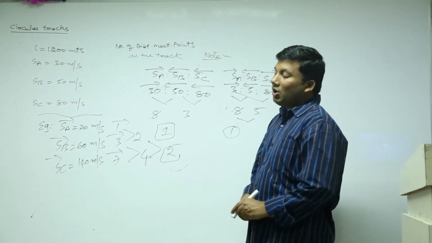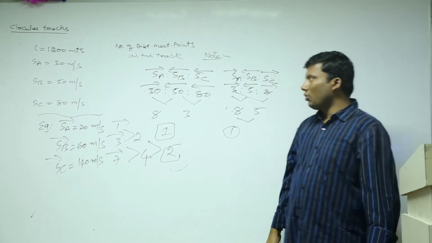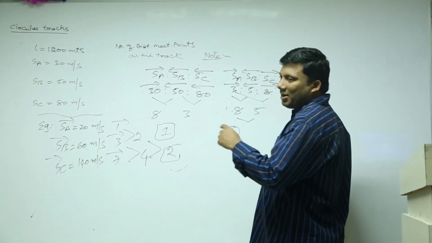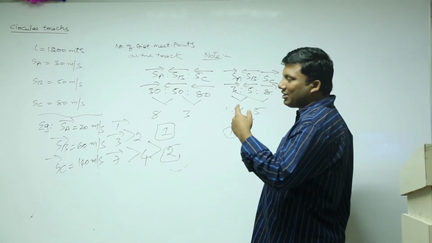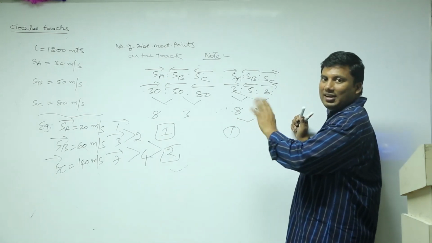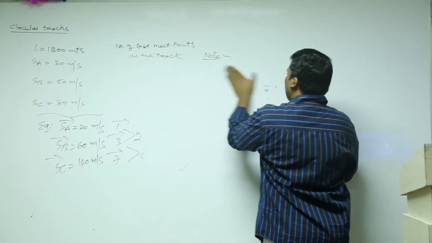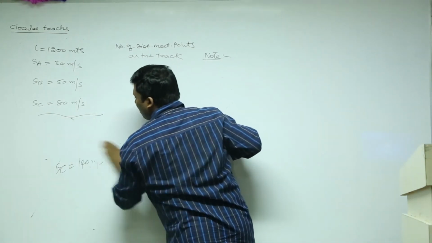Next. Note. Let us remove A, B, C. We will replace it with hour hand, minute hand, seconds hand. I hope it is clear, right, sir? Number of distinct meeting points. No formula required. Just try to understand where all the meeting points are.